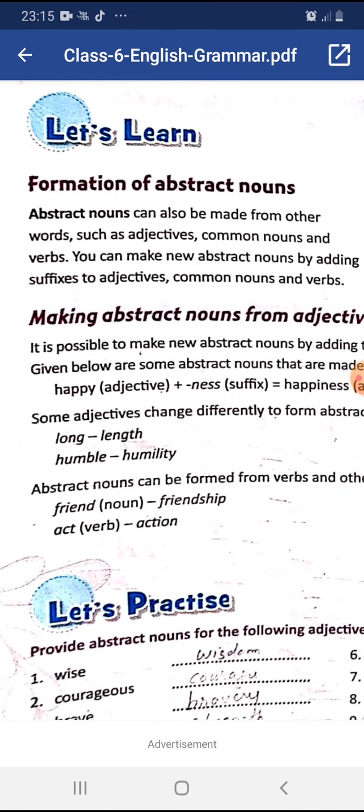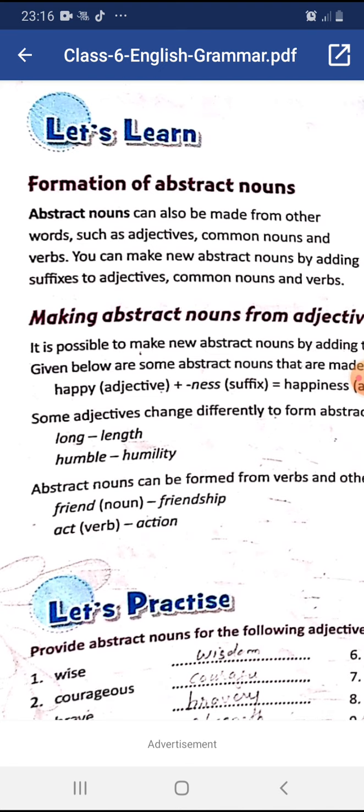How can we form abstract nouns? Let us revise abstract nouns first. An abstract noun is something that cannot be experienced by our five senses, that is, sight, hearing, touch, taste, or smell. We cannot see them or touch them, but we can experience them. It is the name of qualities, ideas, emotions, actions, feelings, and conditions.